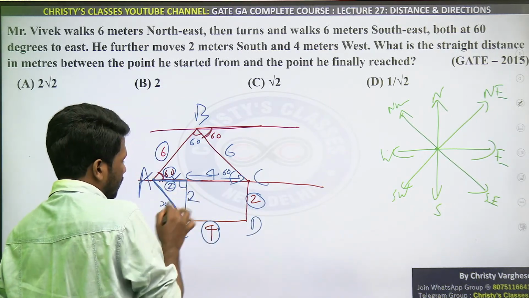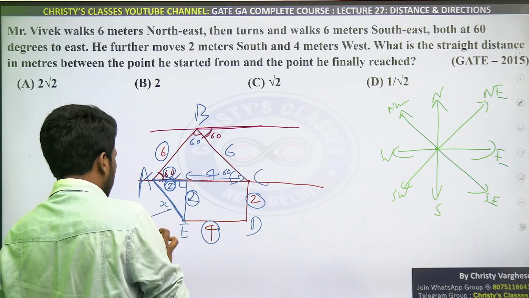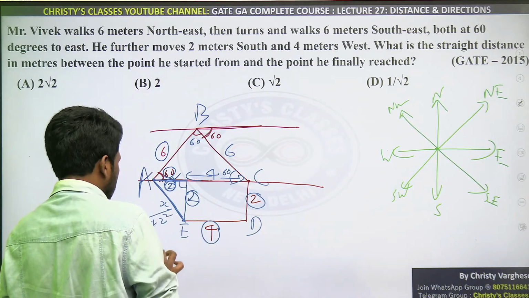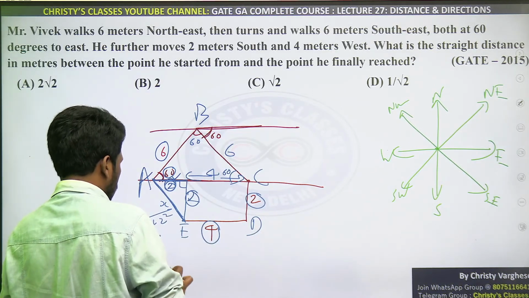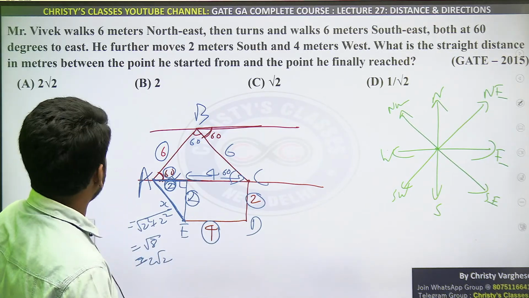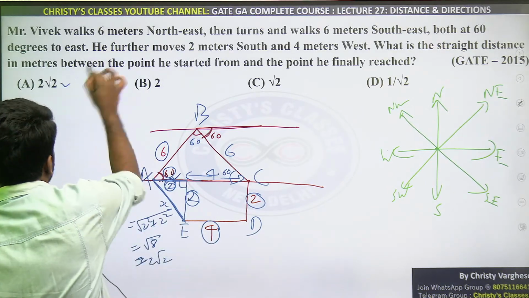ACE triangle, right triangle है, दो sides 2 है, तीसरा side Pythagoras theorem use करके find कर सकता है. 2 square plus 2 square का square root, that is 8 का square root. Square root of 8 is 2 root 2 because 8 is 4 into 2. Square root of 4 is 2. So 2 root 2 will be the correct answer.